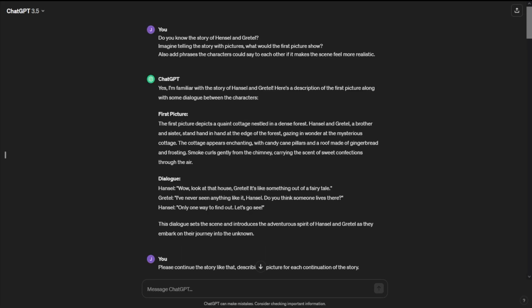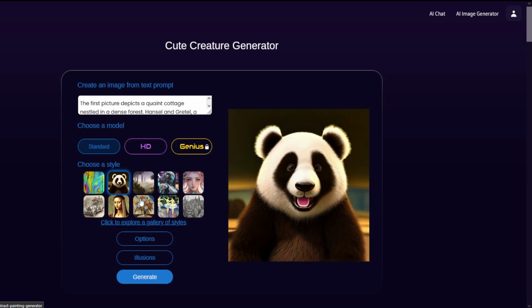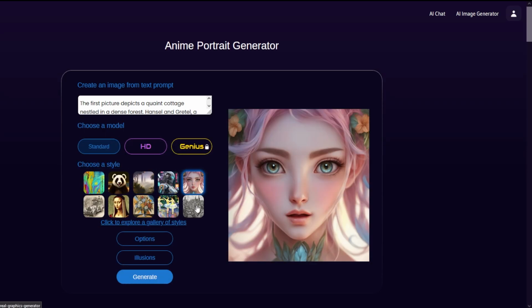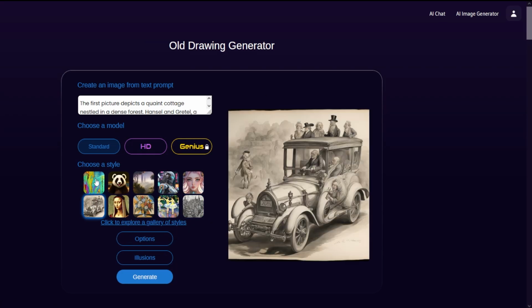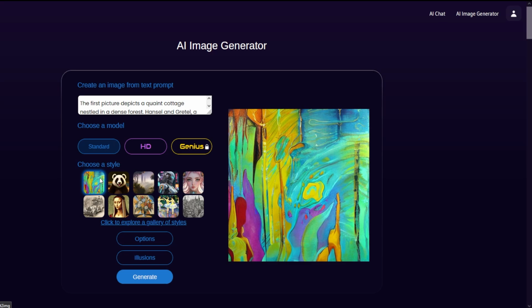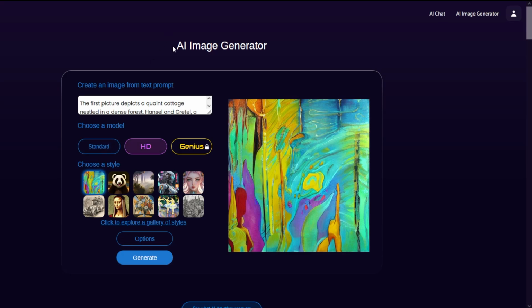Now that the whole story is written by ChatGPT, I'm going to use the information and enter it into another website called deepai.org to create the pictures for my story and see what it comes up with. Now, as you can see, we've got different styles to choose from, and I'm going to go through all of the styles once and see which one I like best and stick with it till the end for consistency. So let's try the first one, which is AI image.